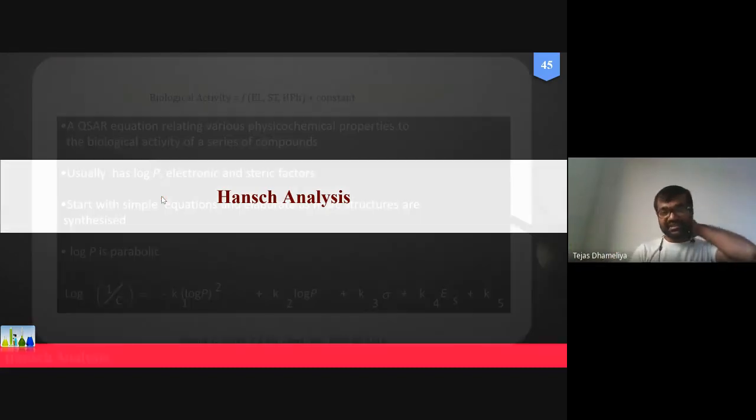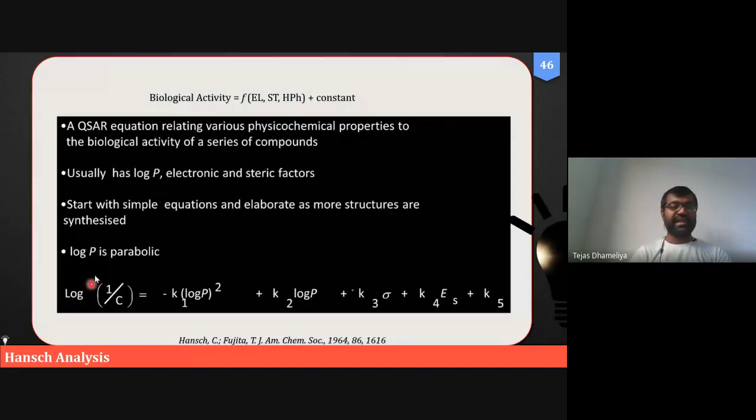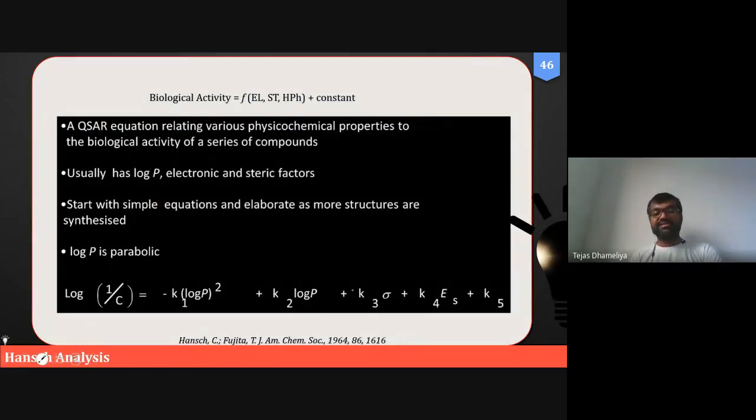Now after this, another thing we have to learn is the so-called Hansch analysis. In the year 1964, there were two gentlemen, Hansch and his student Fujita. The full name of this scientist is Corwin Hansch, and his student, maybe a PhD student or co-worker, Fujita.